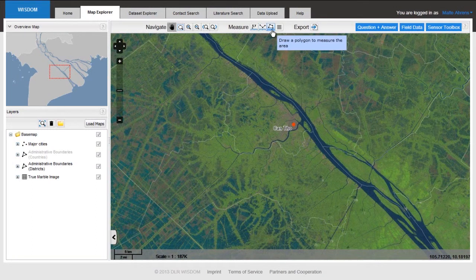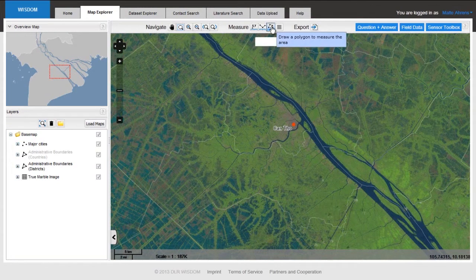And I also have a nice tool that allows me to draw a polygon to measure the area of something I am interested in. I will do this now because I want to know how big this city area of Can Tho is. You can see the city area of Can Tho as this reddish area here in the satellite image, where there are settlements and houses.